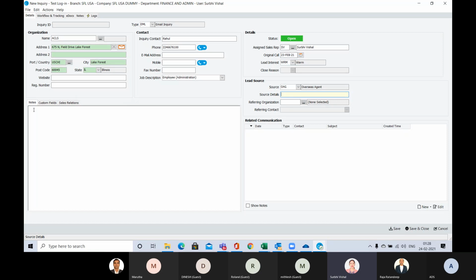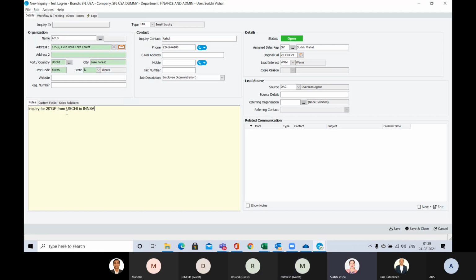Now here is the notes column. Suppose while having this inquiry, you want to put in any notes. So you can put the notes like this.